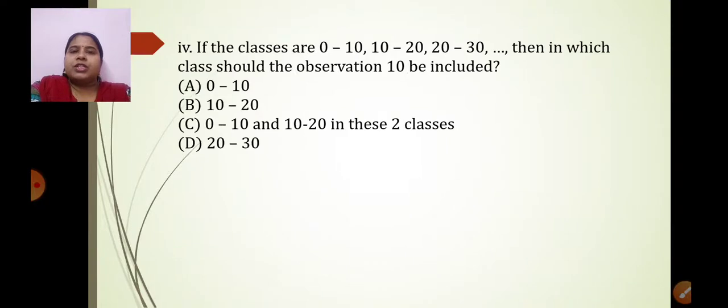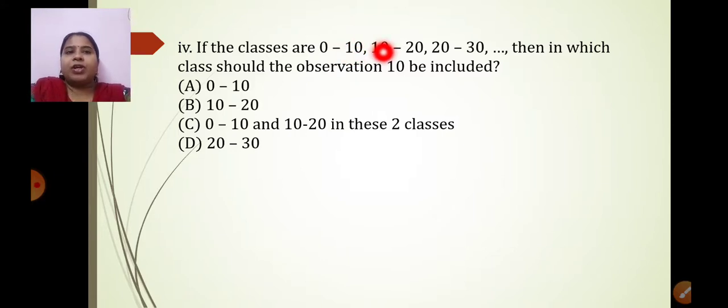The next question is this. If the classes are 0 to 10, 10 to 20, 20 to 30, what type of classes are these? These are continuous classes. Then in which class should the observation 10 be included? Now I have told you the definition of continuous and non-continuous classes as well. When the classes are continuous, what is the rule to be followed? You have to include the lower limit, but you don't have to include the upper limit. The upper limit will be included in the next class.